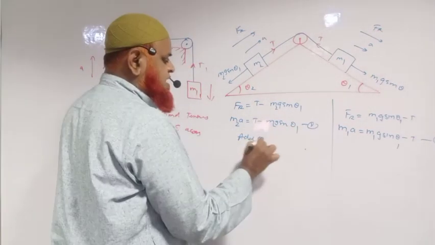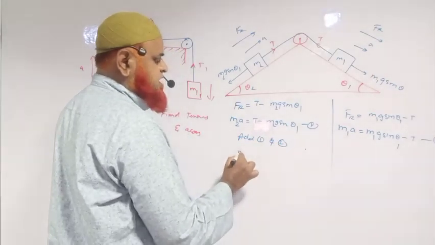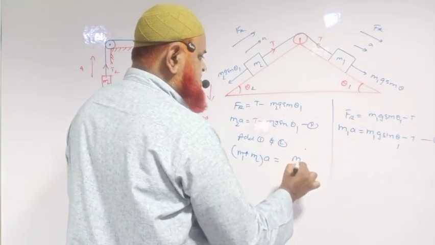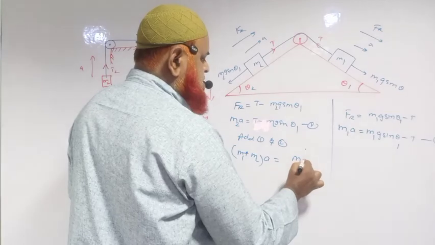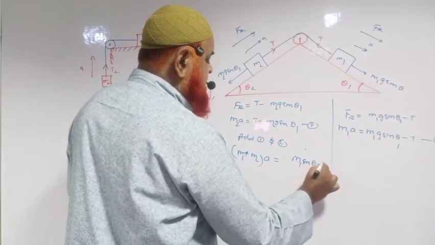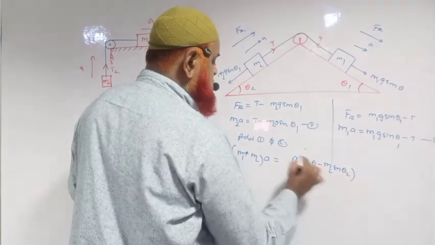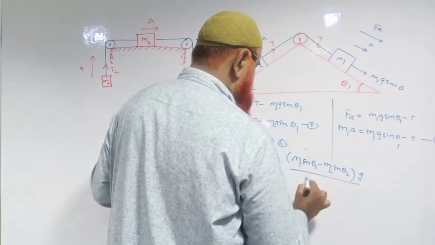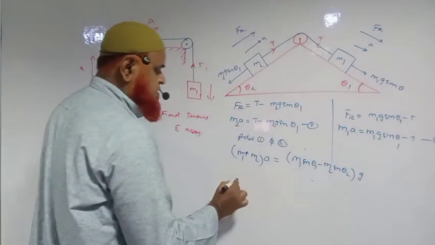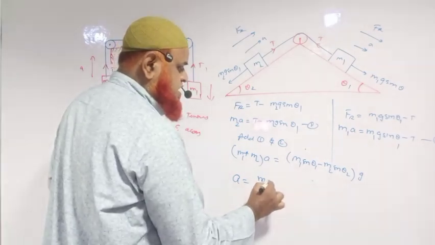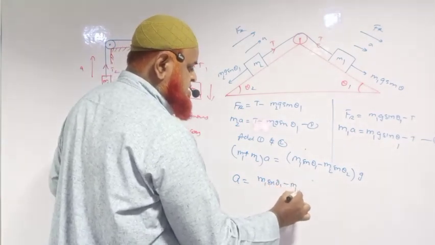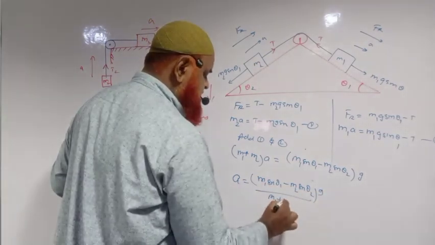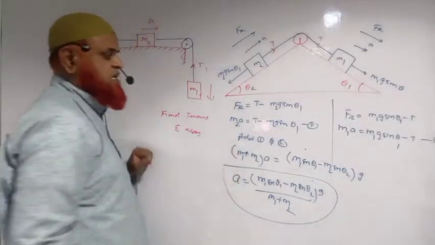Add 1 and 2, we will be getting m1 plus m2 into A. What is left now? m1 sin theta 1 minus m2 sin theta 2 into g. Okay, this much you'll be getting now. So the next step is A is equal to m1 sin theta 1 minus m2 sin theta 2 into g divided by m1 plus m2. So this is the acceleration you're getting.